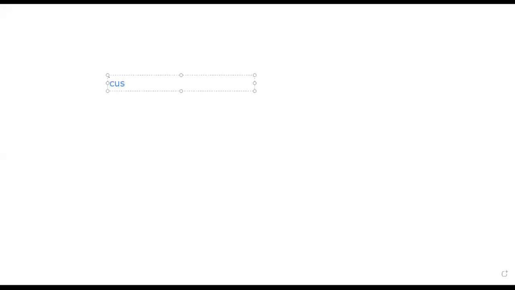The customary unit is a system of measurement that they use, especially in the USA. They like using inch, feet, yard, and mile for length. But in the metric system, which most of the world uses,